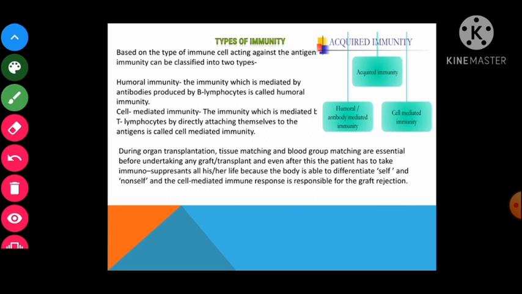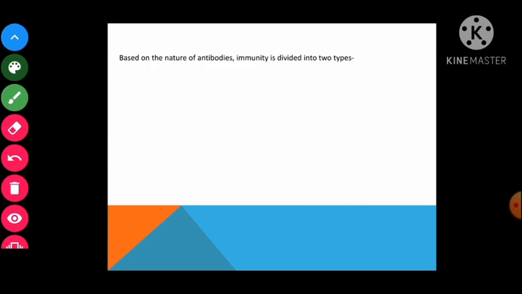So we have discussed the immunity depending upon the immune cells against the antigen. They are antibody mediated immunity, which is produced by the B lymphocyte, and cell mediated immunity, which is mediated by T lymphocyte, and that is responsible for the body's ability to differentiate between self and non-self organs, right?